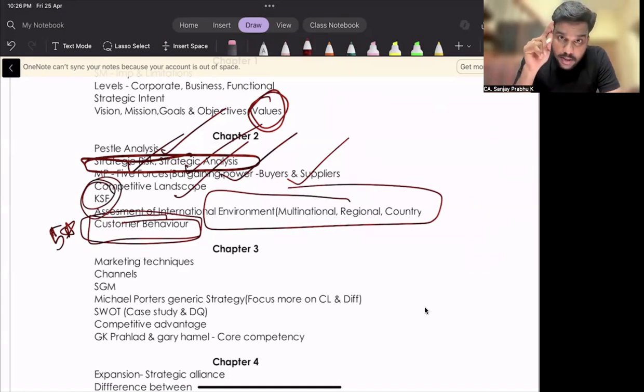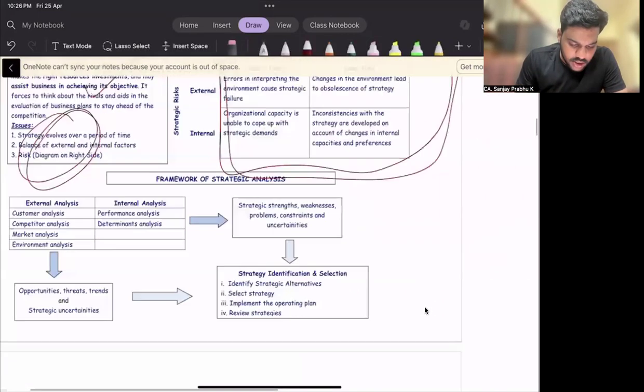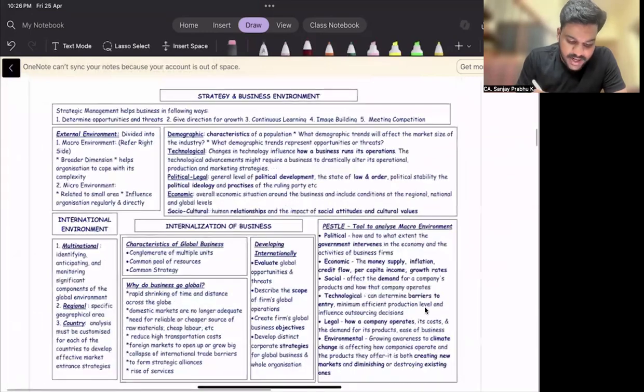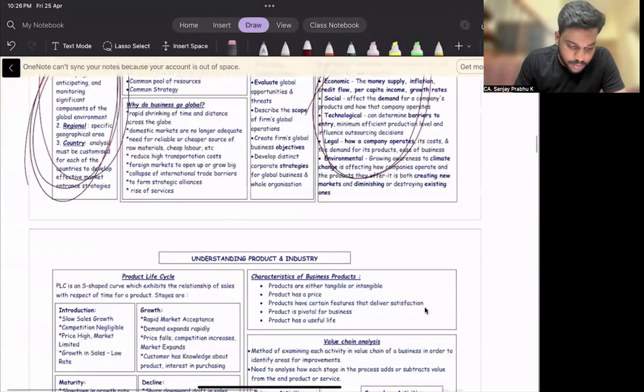That RTP question of May 24 is already included in our question bank. So those who are using our question bank, don't worry. If you have already covered the question bank, those questions are already covered. Then I will just show these topics from our chart books. PESTLE analysis, definitely important. This particular topic, international environment, multinational, regional, country, that is important.